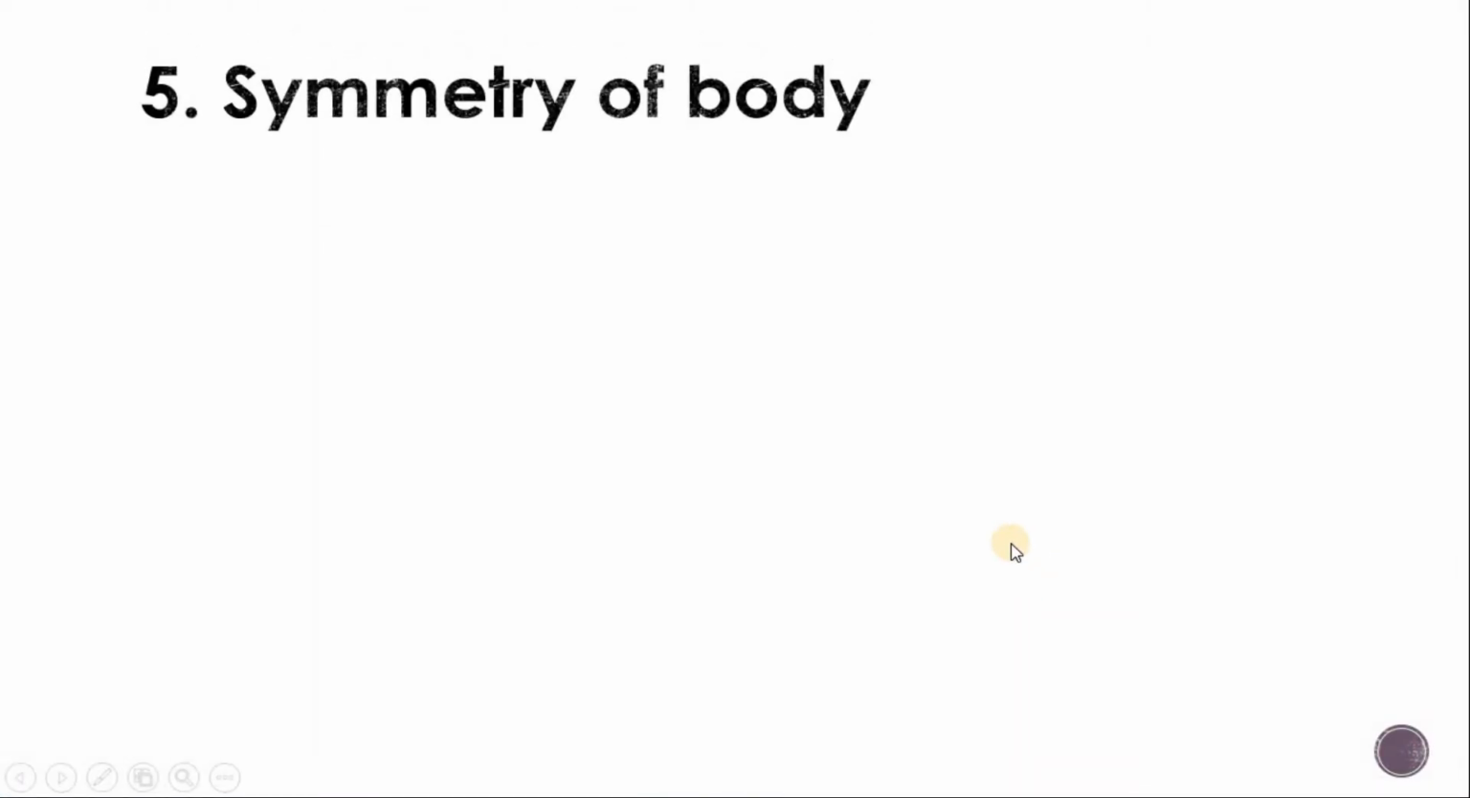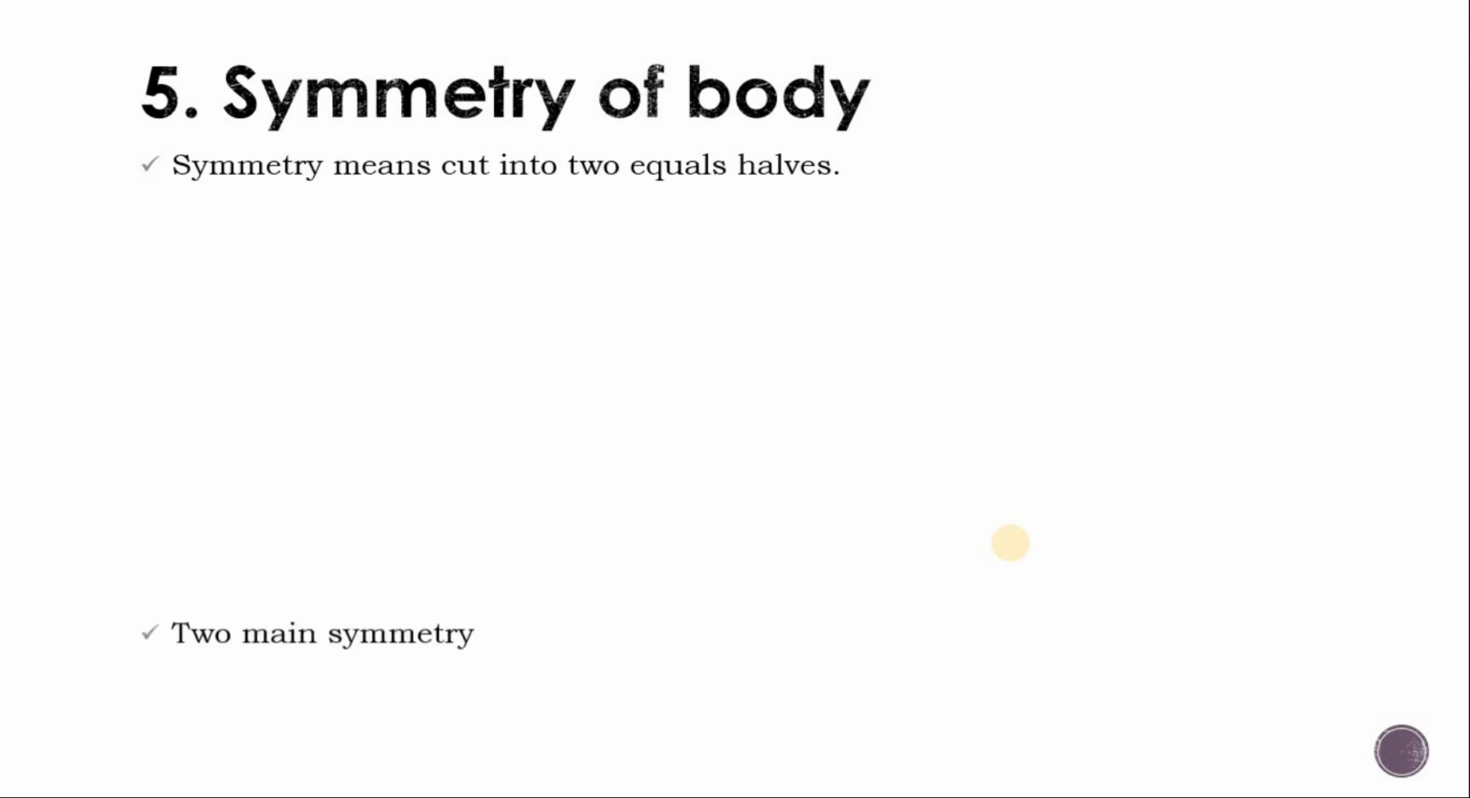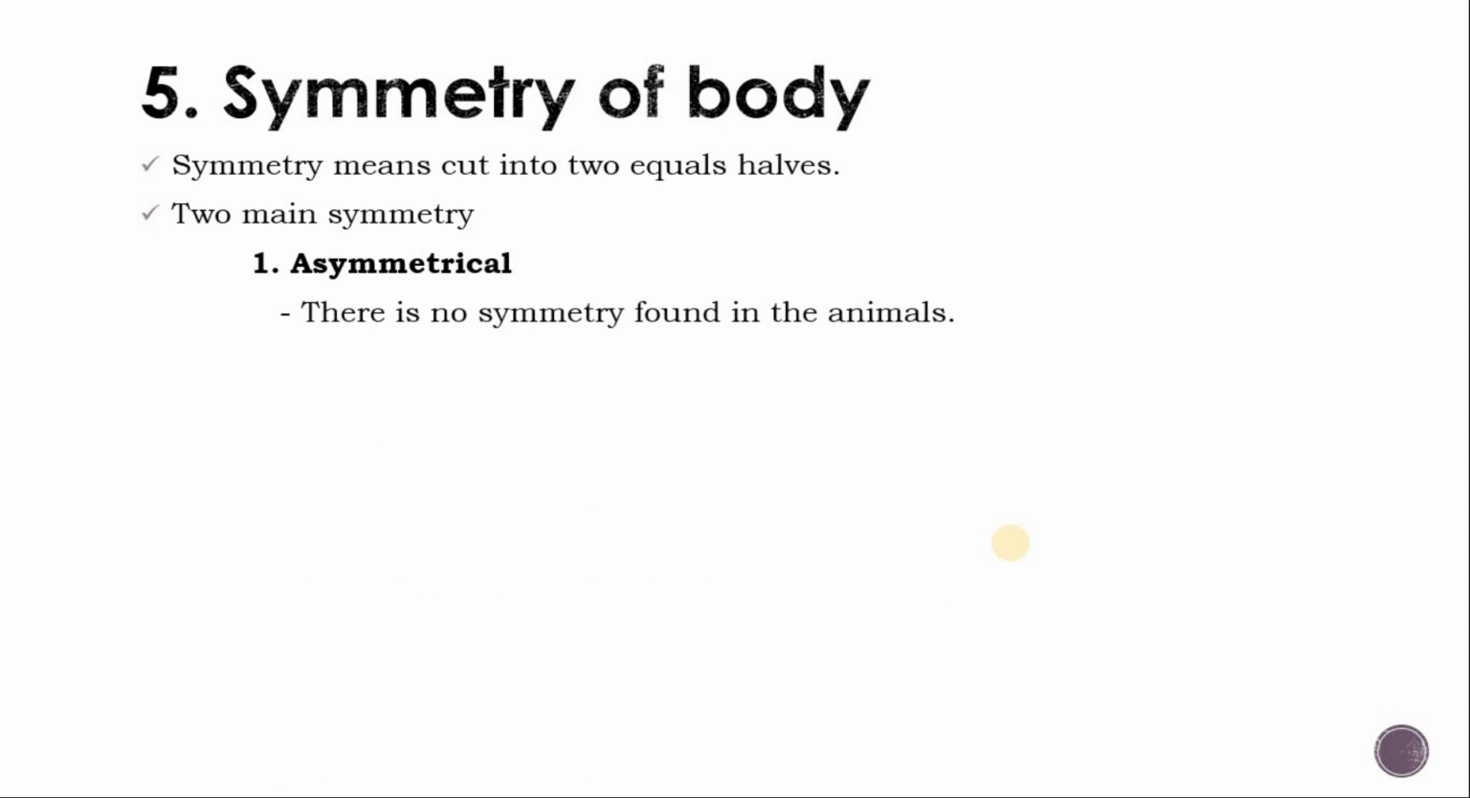Now we further jump to the next parameter, symmetry of the body. Now what is symmetry of the body? Symmetry means cutting any animal's body into two equal halves. There are two main types of symmetry, asymmetrical and symmetrical.